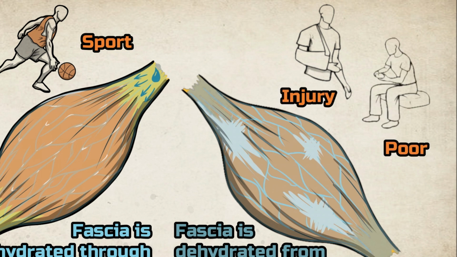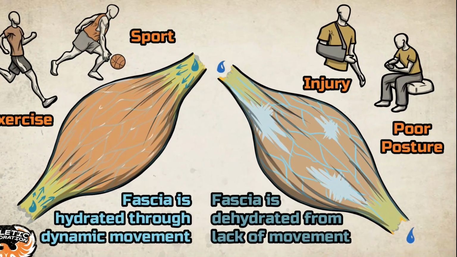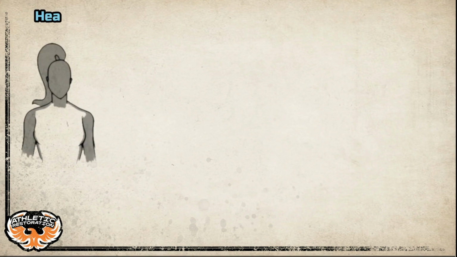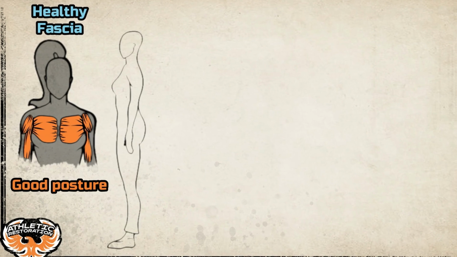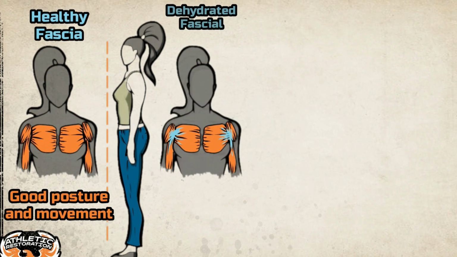In all these cases, the fascia becomes dehydrated and glued down to the surrounding tissues, further limiting movement and thus further building up dehydrated layers of immobile fascia. These patches of built-up fascia are known as fascial adhesions. The negative feedback loop caused by these adhesions continues to limit movement, cause pain, and degrade the function of the muscle and joints over time.